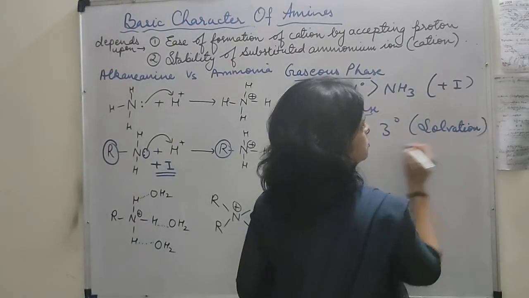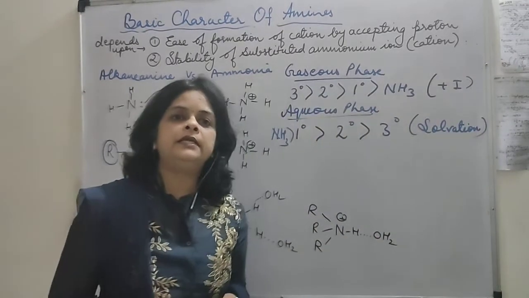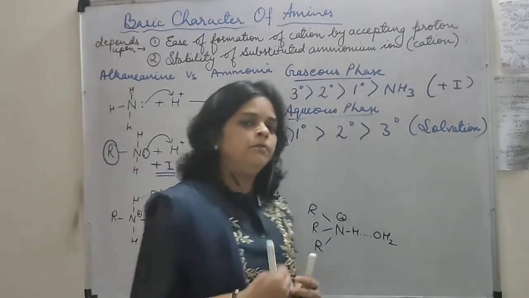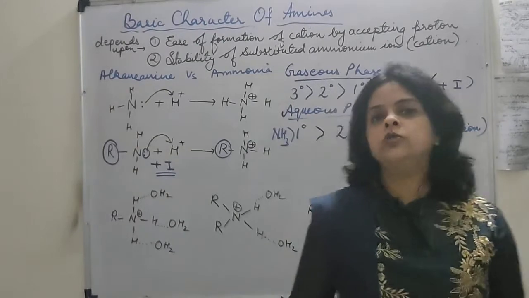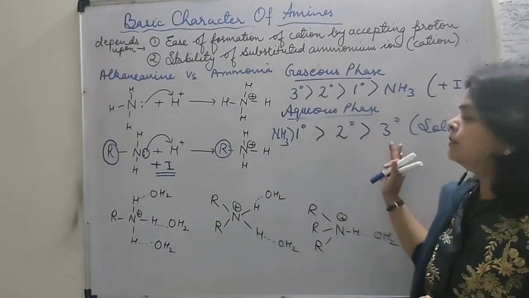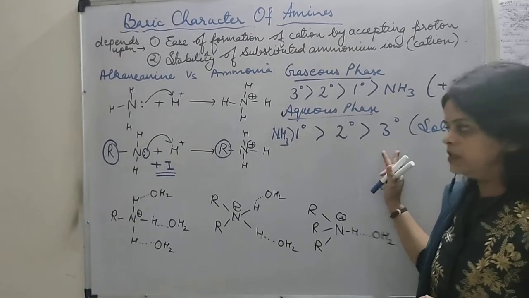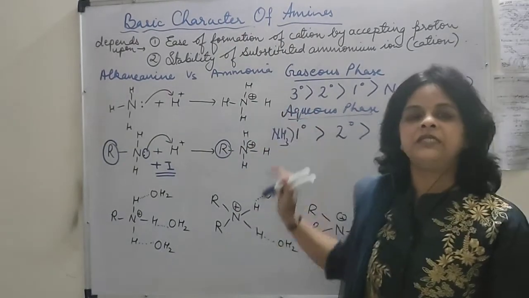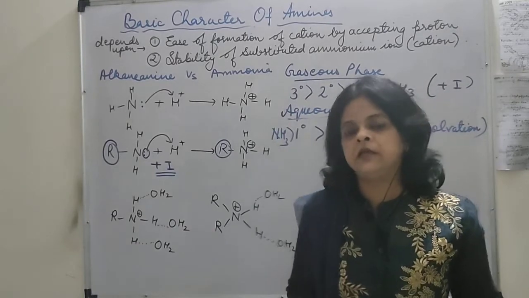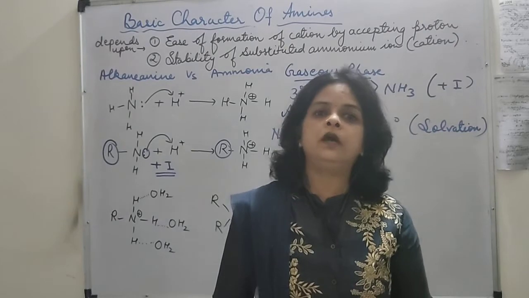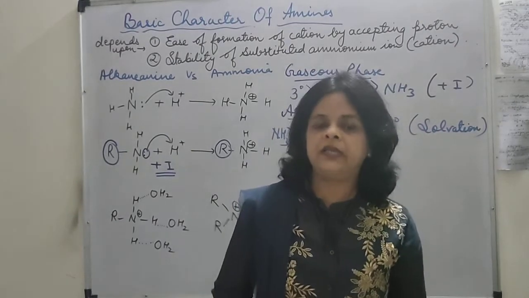On the basis of solvation, we had seen that the cation which is formed in the aqueous medium is more stabilized because of solvation in case of the 1 degree amine as compared to the 3 degree amines. Okay, so this was all about the gaseous phase and the aqueous phase. Now we will see the effect when we are talking about the combined effect. Let's see that.